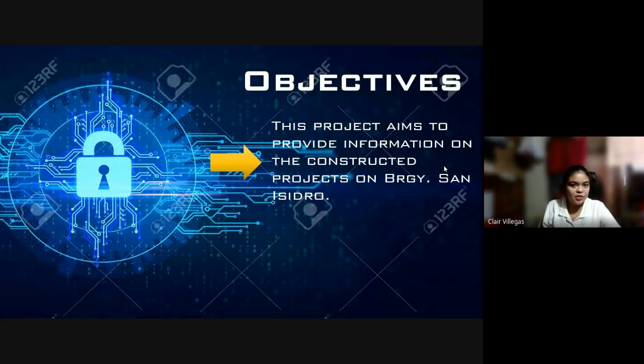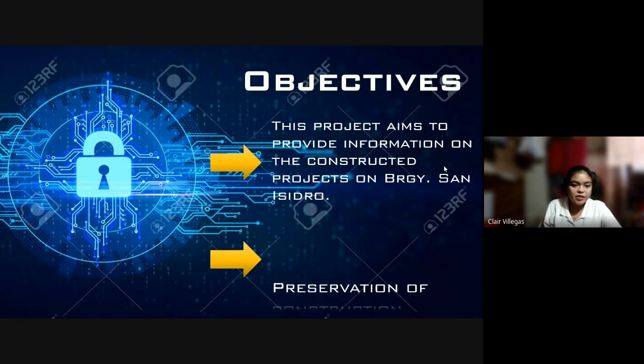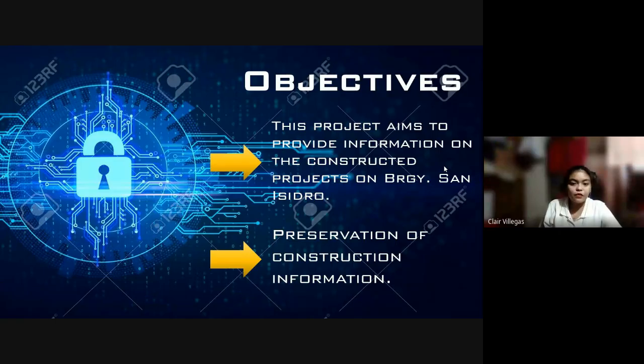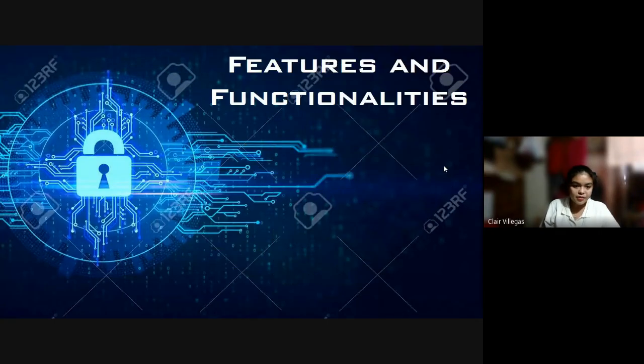Now we have the objectives. You also have two in here. So the first objective is this project aims to provide information on the constructed projects in Barangay San Isidro. Next, we have the preservation of construction information. So as I mentioned earlier, it doesn't only preserve the information, but it also aims to provide information, especially to those people who want to know about the construction improvements in Barangay San Isidro. Next slide, please.